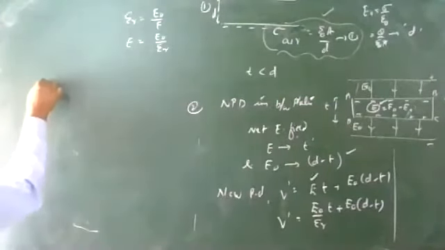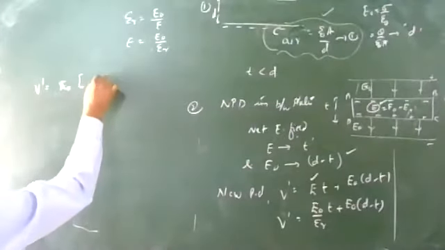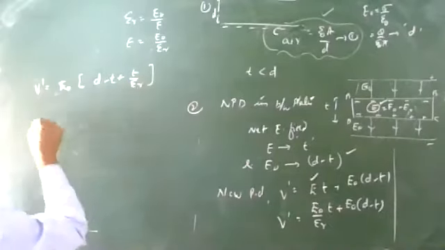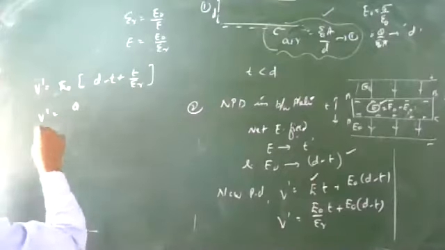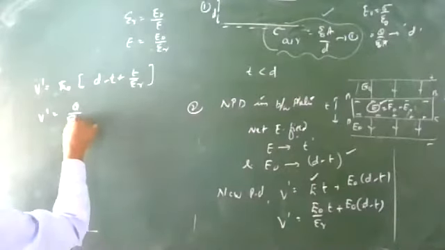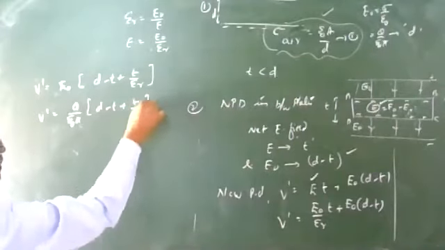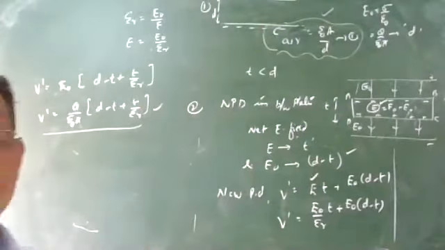So V dash is equal to E naught, taking D minus t, and writing first t by epsilon R. What is the E naught value? The E naught value is already written there in the box: sigma by epsilon 0, that is Q divided by epsilon 0 A. So V dash is Q by epsilon 0 A into D minus t plus t by epsilon R. This is the new potential difference.